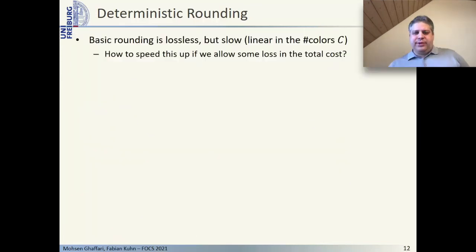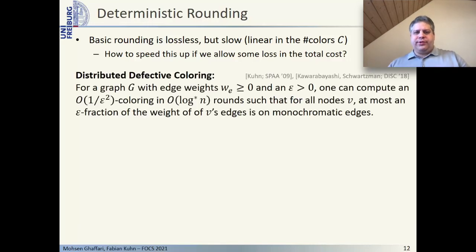Note that while the rounding of the last slide is without loss, it is potentially very slow, even if a reasonably good proper coloring of the graph is given. As we will discuss next, we can however significantly speed up the rounding if we allow a small increase in total cost. For this, we use a so-called defective coloring.